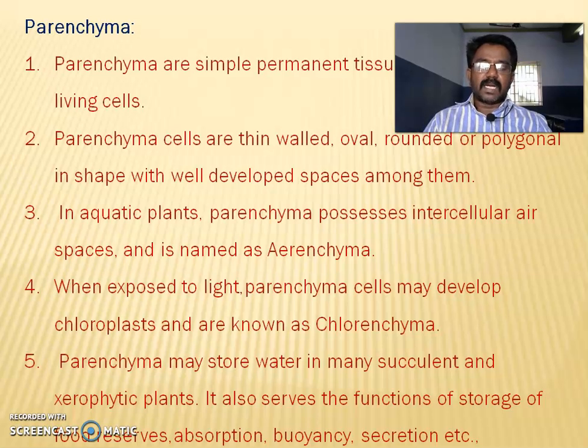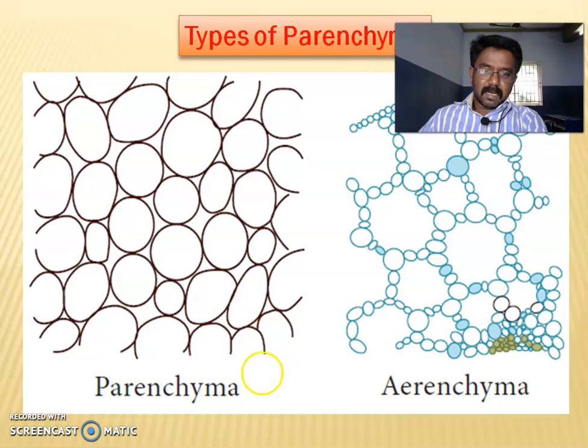Parenchyma may store water in many succulent and xerophytic plants, like desert plants. Opuntia has parenchyma that may store water. It also serves the functions of storage of food reserves, absorption, buoyancy and secretion. See, these are parenchyma cells. In aerenchyma, the space is filled with air. In this space, it is filled with water or food.